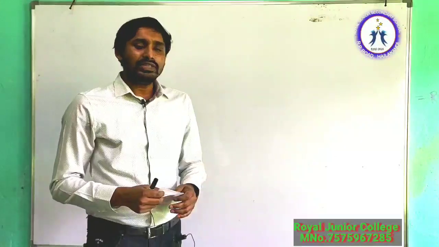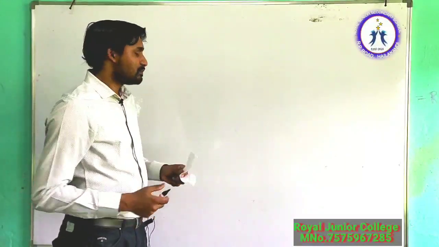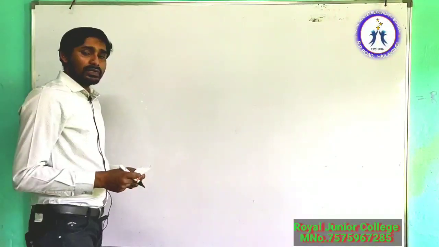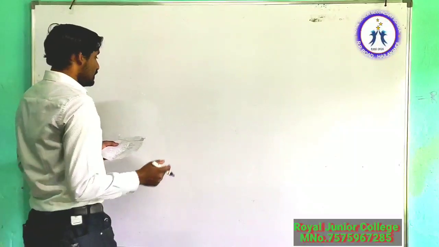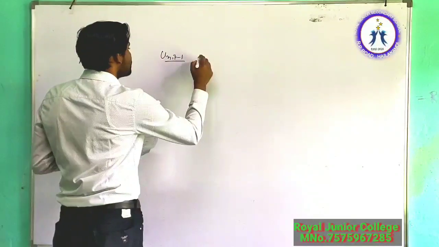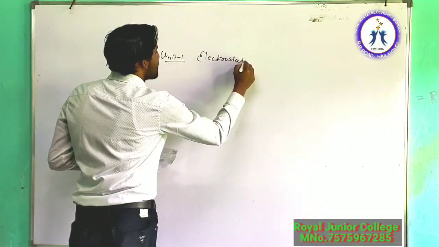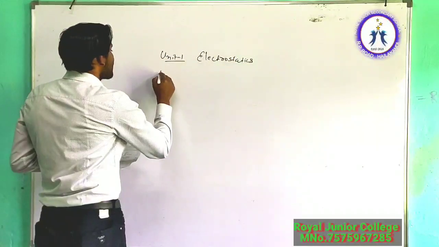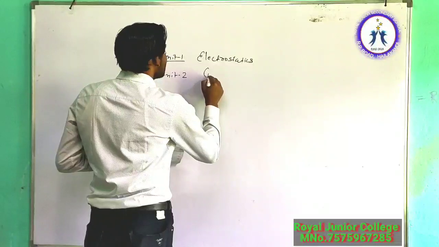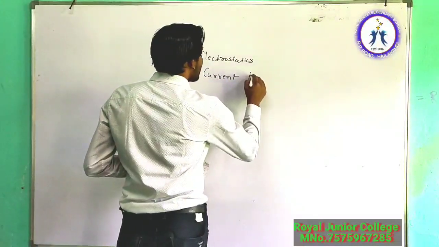First, I will tell you what is there in your HS second year physics syllabus. The units are broadly divided into: the first unit is electrostatics. The second unit is current electricity.